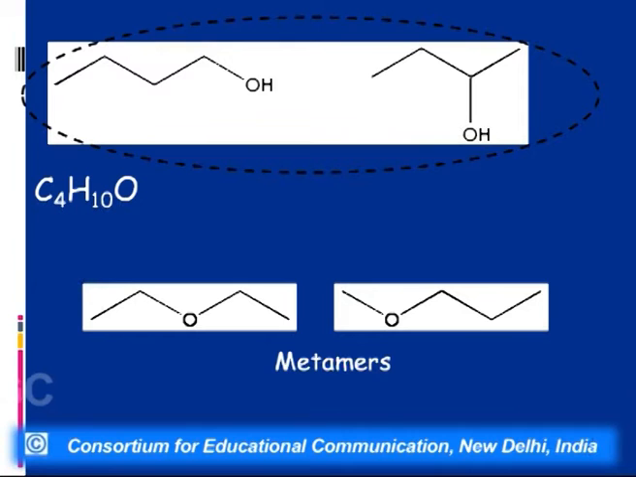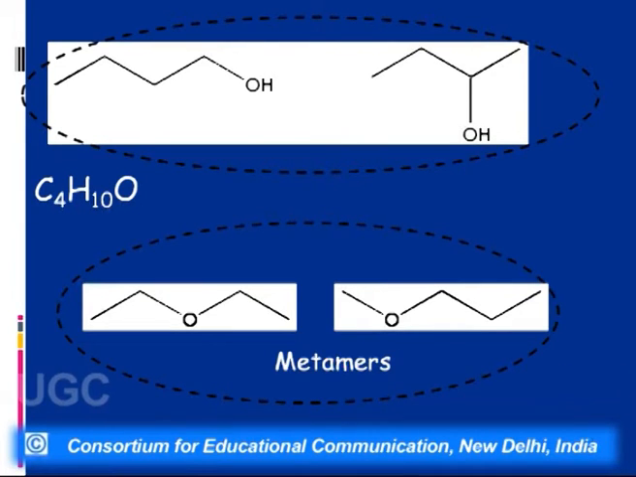So now we have variable questions on this formula C4H10O. If the question is asked, how many isomeric alcohols do you have? Then the answer would be 4: normal butyl alcohol, isobutyl alcohol, secondary butyl alcohol, and tertiary butyl alcohol. If the question is asked, how many functional isomers? Then we will include the isomeric alcohols as well as metamers. So that means the number of isomers would increase.